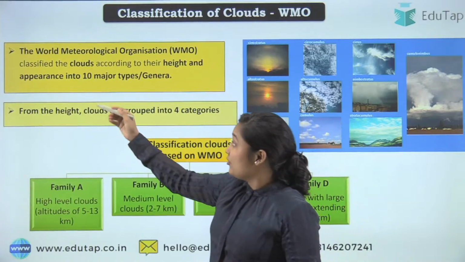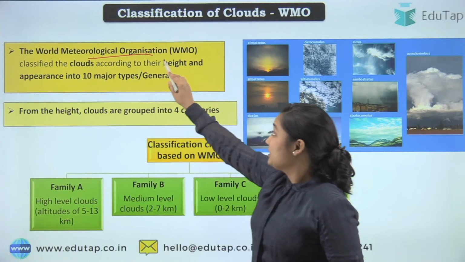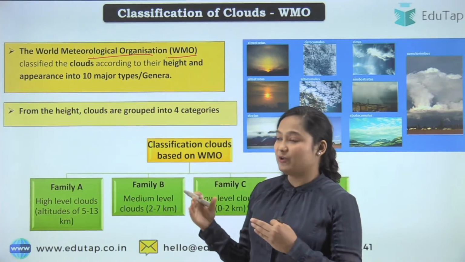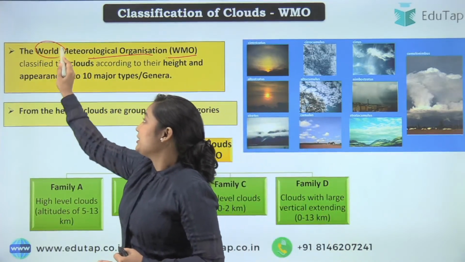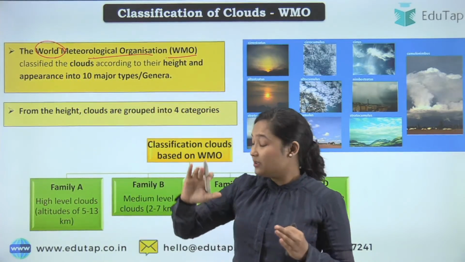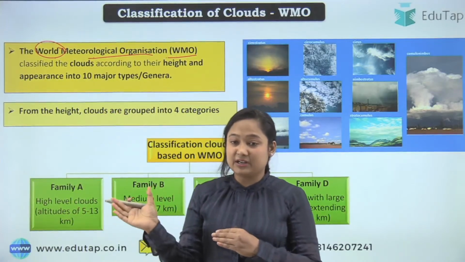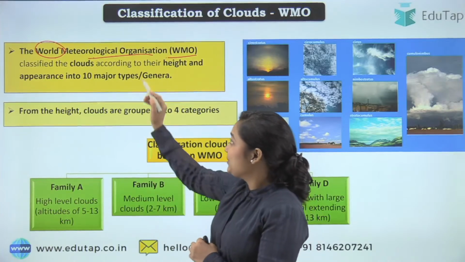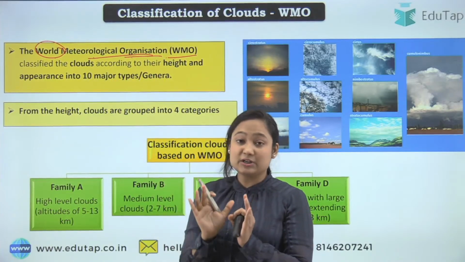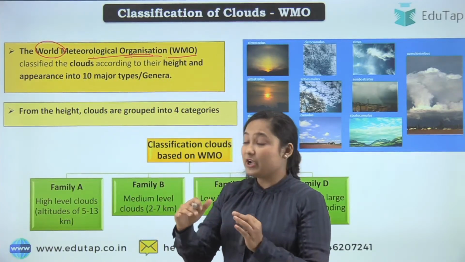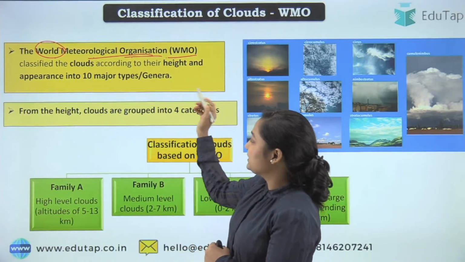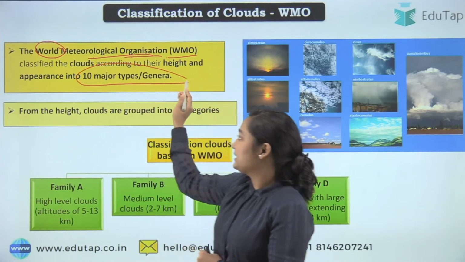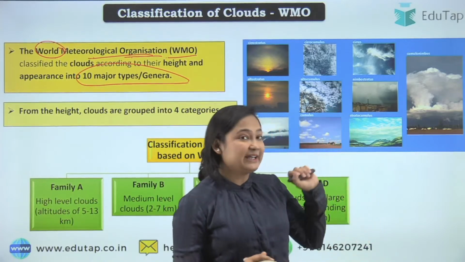The World Meteorological Organization works on a global level. Different countries have different departments and ministries relating to the weather, so they coordinate between them and issue global-level warnings or advisories. They divide the clouds into 10 major types, and you can see these 10 major types.